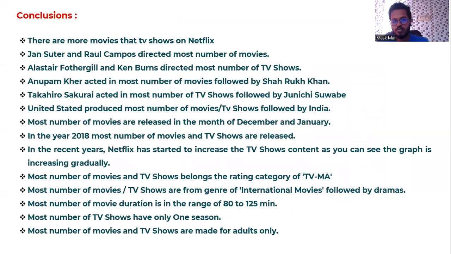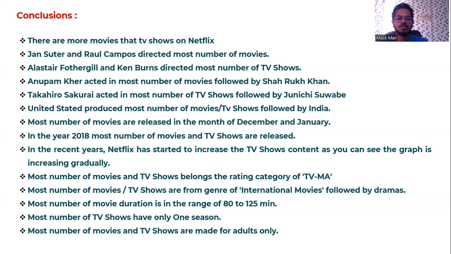Conclusions. There are more movies than TV shows on Netflix. John Suter and Raul Campos directed the most movies. Alessia Gill and Ken Burns directed the most TV shows. Anupam Kher acted in the most movies, followed by Shah Rukh Khan. Takahiro Sakura acted in the most TV shows, followed by Junichi Suwari. The United States produced the most movies and TV shows, followed by India. Most movies are released in December and January, and in the year 2018 the most movies and TV shows were released.